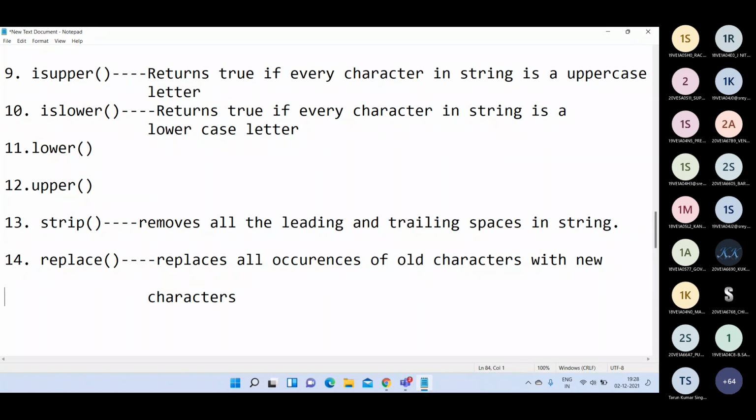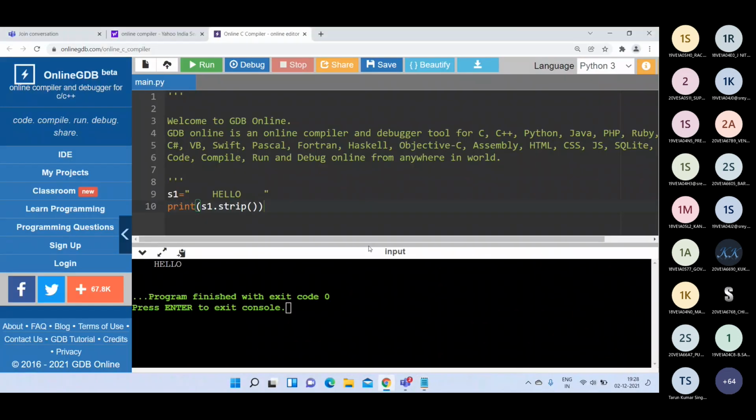The syntax for this replace function is replace of old comma new. You can write the old substring as well as the new substring. See here.